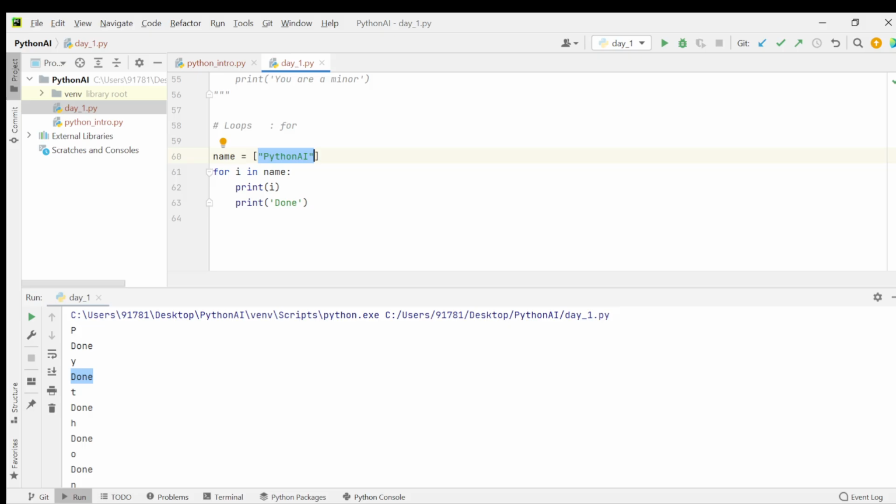If you are looping over a list, I will explain list in detail in my further videos. If you run the program, we will get all of Python AI as a single item and then done. There is a difference between a string and a list. If this list has, let us assume, two values, now we will get Python AI, done, and then test, and then done.